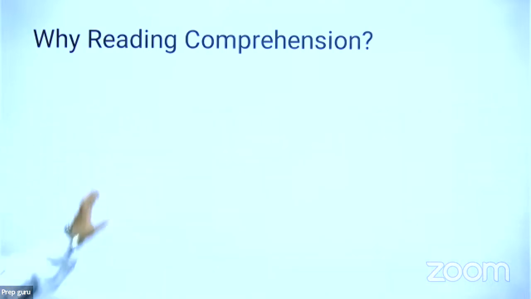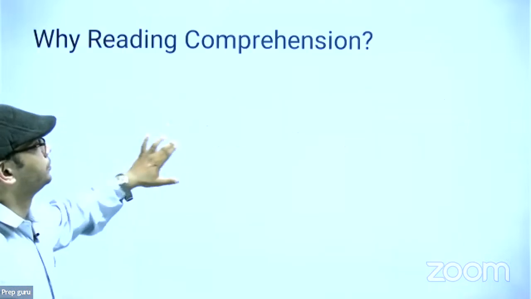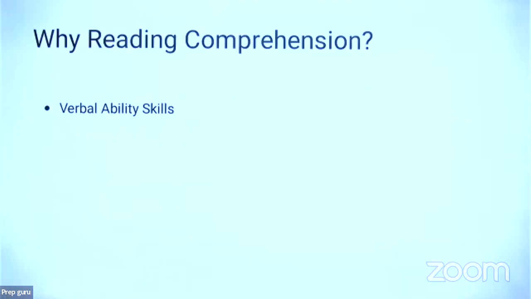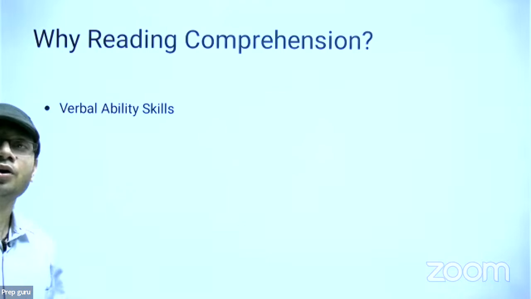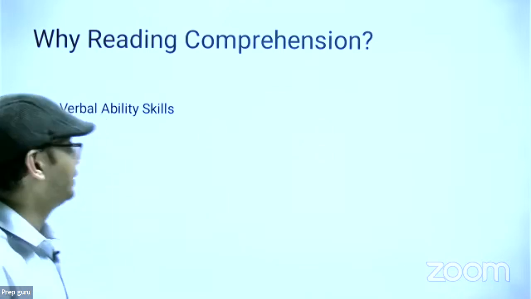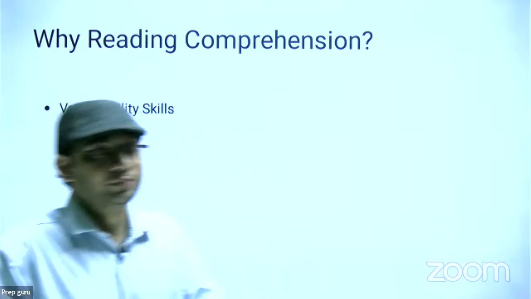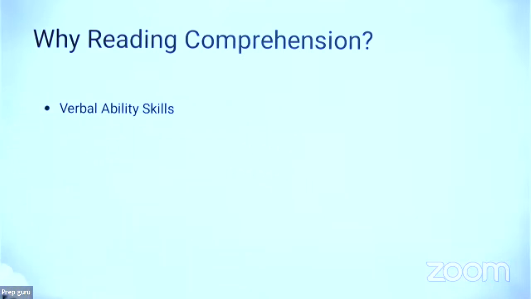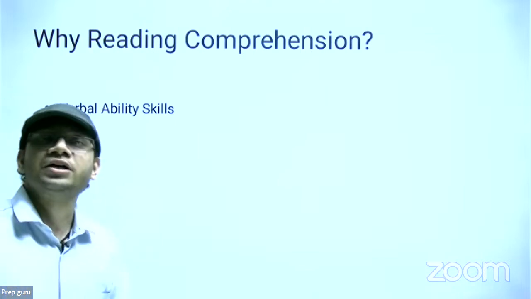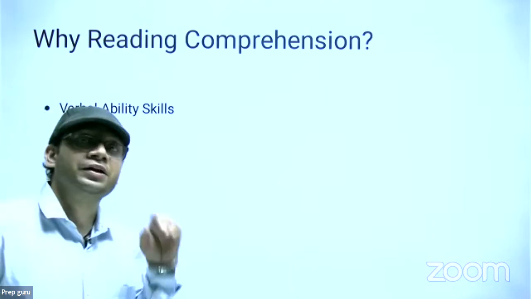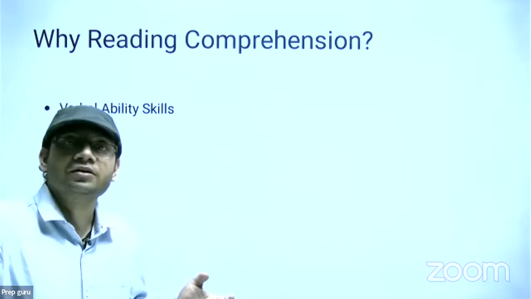It will improve your verbal ability skills. Verbal ability skills means you will be able to understand the given passage, or you can say you will be able to understand standard English. This is required in your practical life and career.